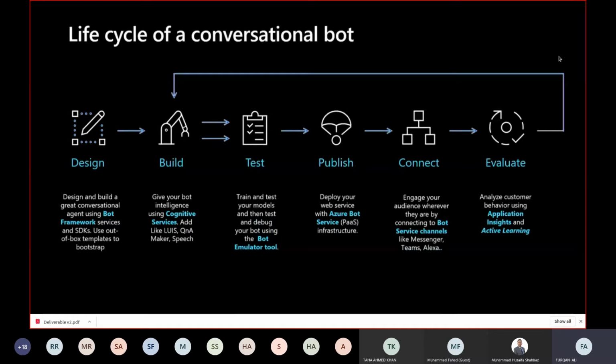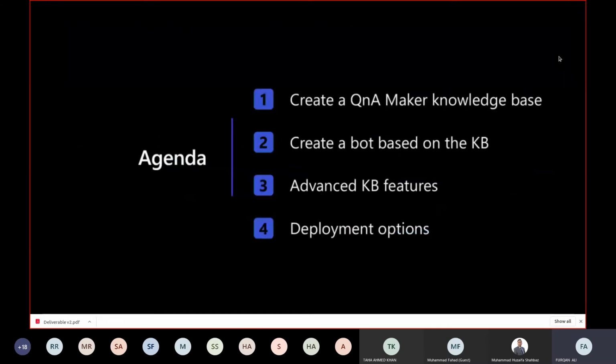Life cycle of a conversation bot. Okay, let me repeat the agenda. I was first told to repeat the agenda because my voice was getting cut in between.